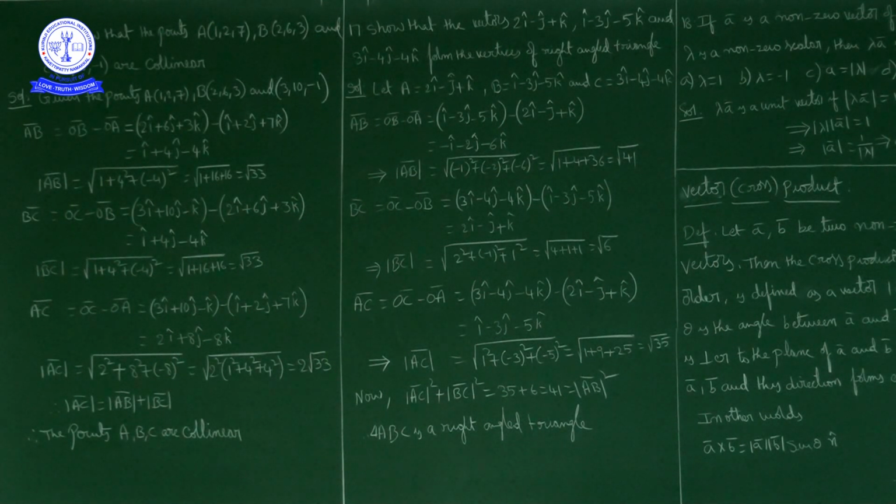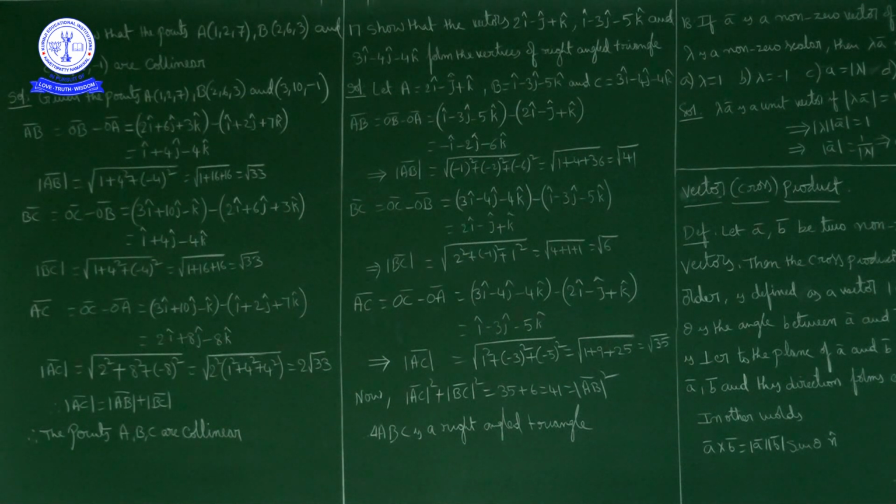Okay, next question number 17. Show that the vectors 2i cap minus j cap plus k cap, i cap minus 3j cap minus 5k cap, and 3i cap minus 4j cap minus 4k cap form the vertices of a right angle triangle. Show that these three vectors form the vertices of a right angle triangle.